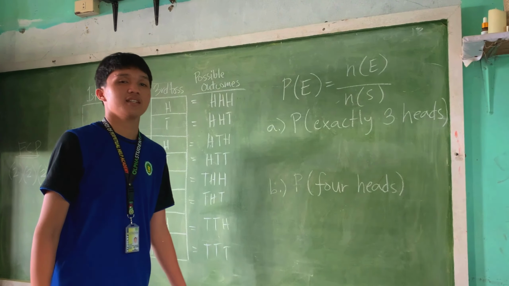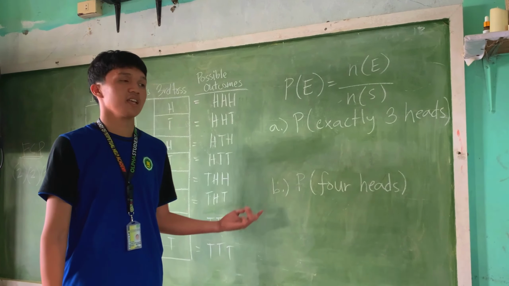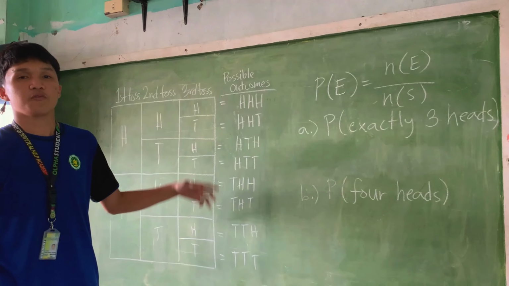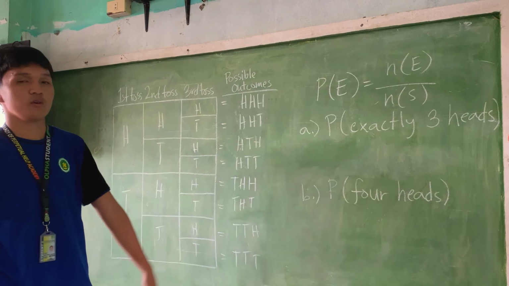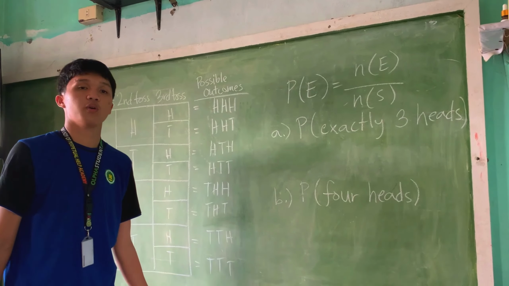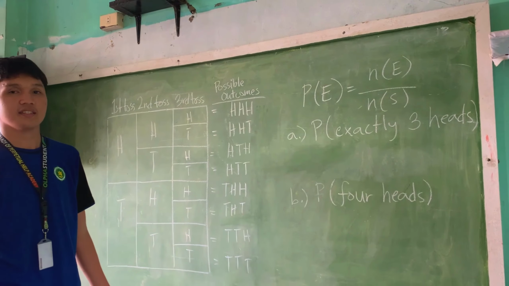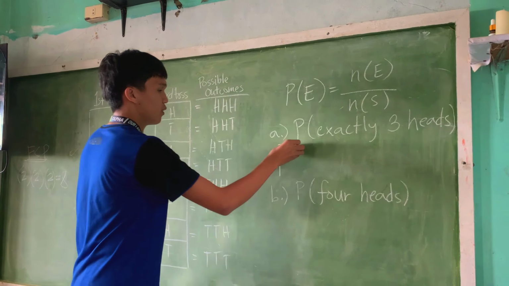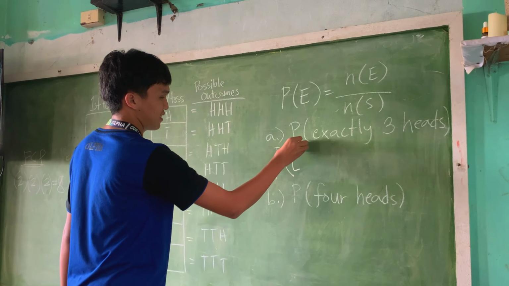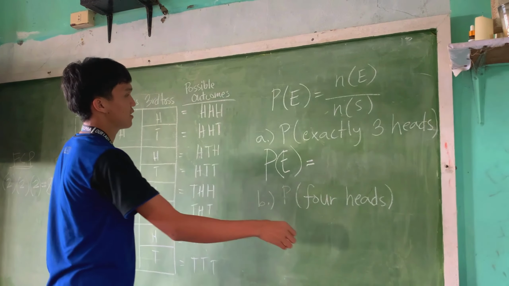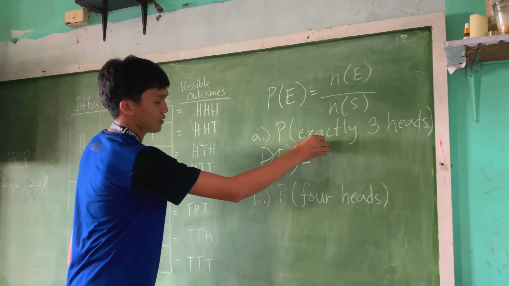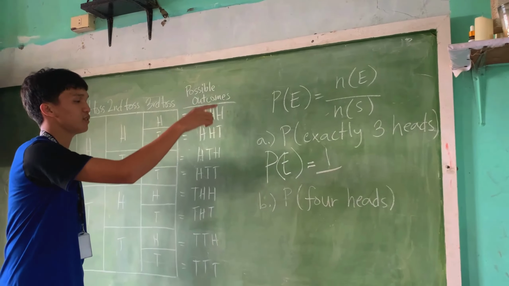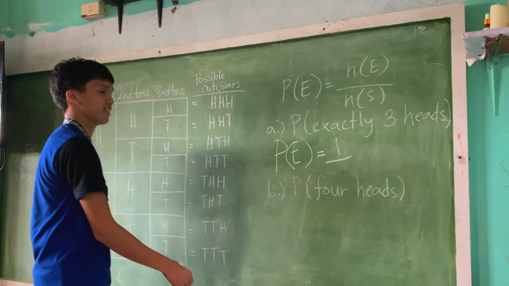For example number 1, this is the given event. P is exactly 3 heads. If we look at this illustration, only one has 3 heads. We only have one number of event. We copy this formula. First, P, open close parenthesis, plus the number of event and the number of sample space. 1, 2, 3, 4, 5, 6, 7, 8.